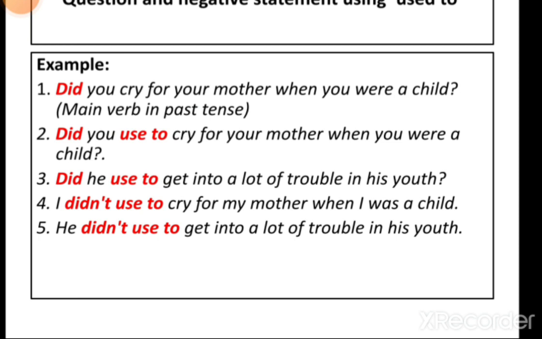Like here, did you cry for your mother when you were a child? So here, main verb is cry, that is used with did. We don't say, did you cried? It is wrong to say, did you cried? So we always use verb's first form with the word did, that is used for asking question.